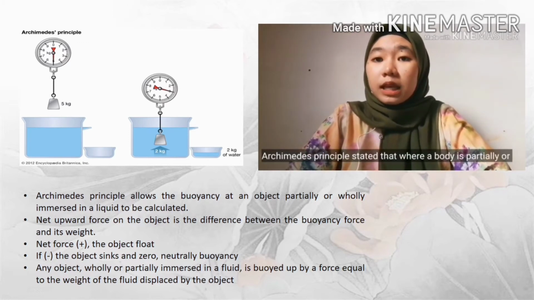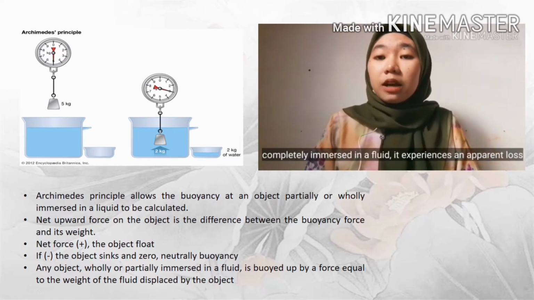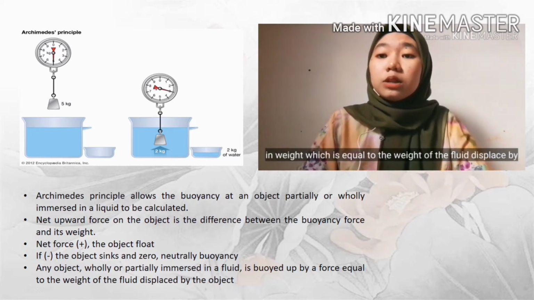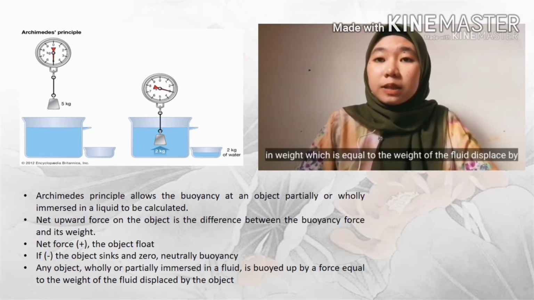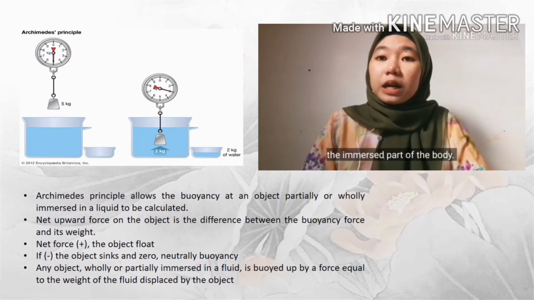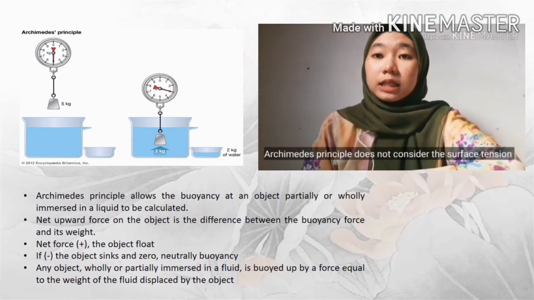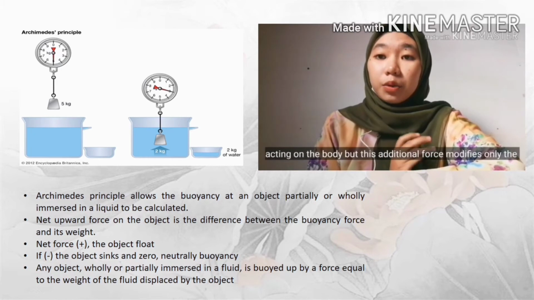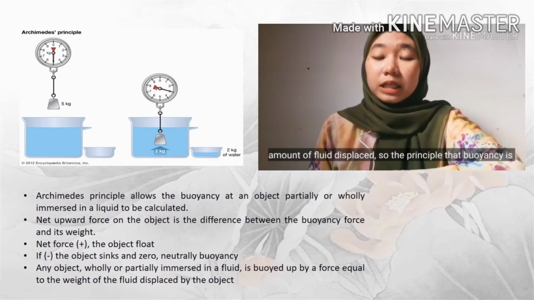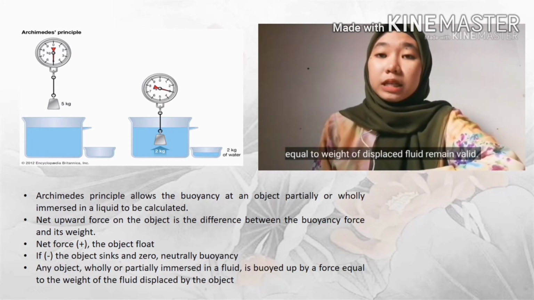Archimedes' principle states that when a body is partially or completely immersed in a fluid, it experiences an apparent loss in weight which is equal to the weight of the fluid displaced by the immersed part of the body. Archimedes' principle does not consider the surface tension acting on the body, but the additional force modifies only the amount of fluid displaced. So the principle that buoyancy is equal to the weight of the displaced fluid remains valid.